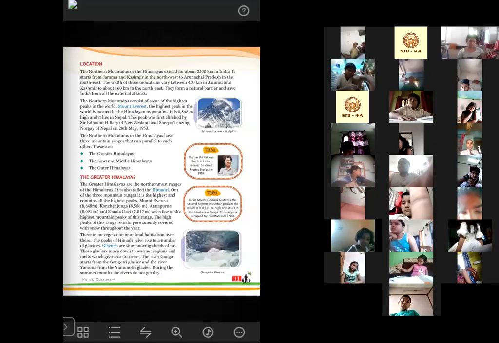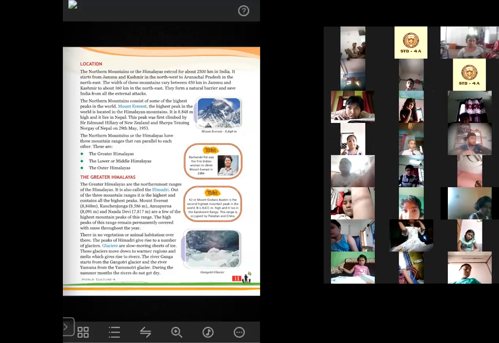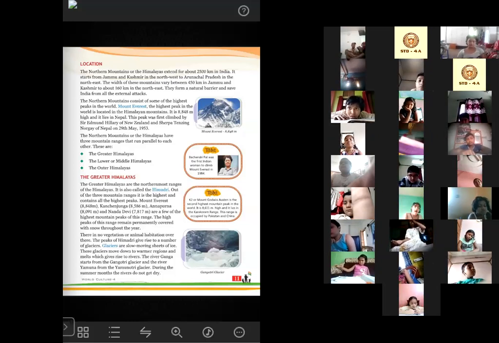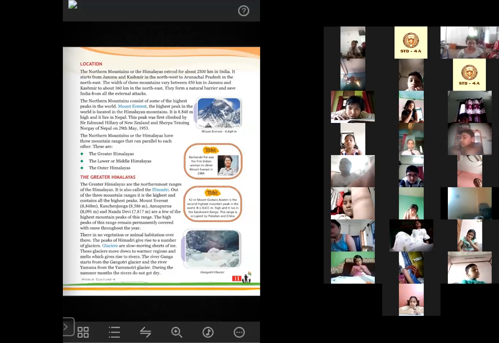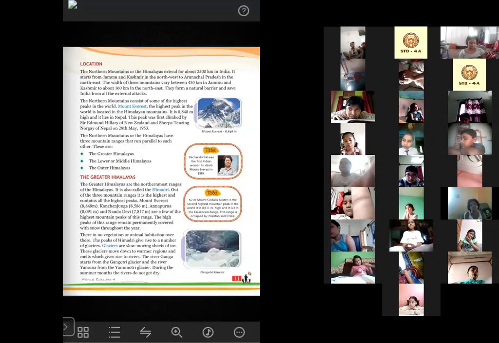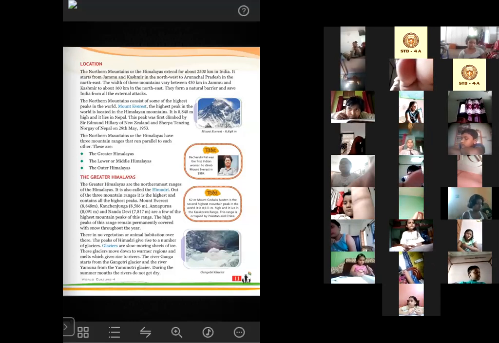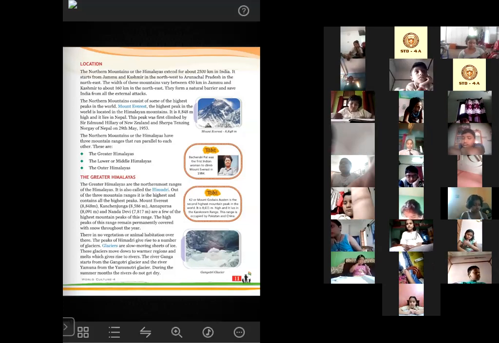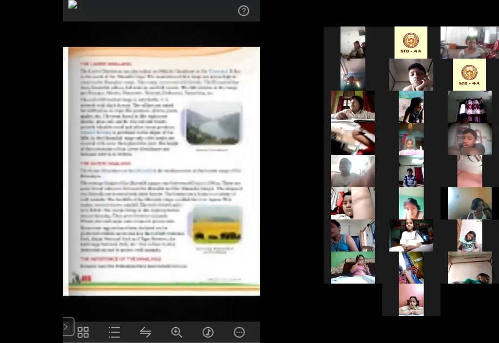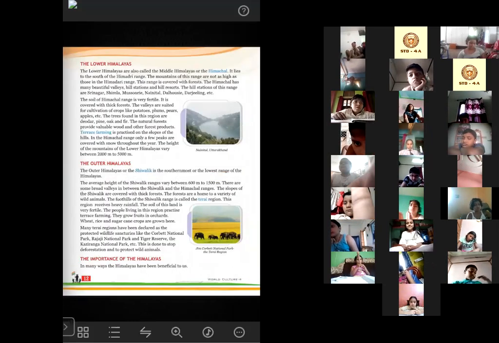So we have learned in the last class that there are three parallel parts of the northern mountains, or the Himalayas. Three mountain ranges are there. The names of the three ranges are the Greater Himalayas, which are also called Himadri, the Lower Himalayas or Middle Himalayas, which is also known as Himachal, and the Outer Himalayas. Last day we learned about the Greater Himalayas or Himadri and the Lower Himalayas or Himachal. Today we will learn about the Outer Himalayas.